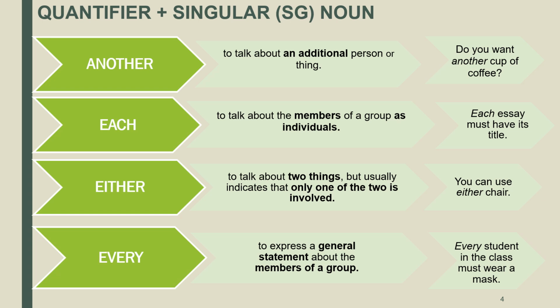Either combines with the noun chair. Finally, the quantifier every combines with the noun student. All these nouns are countable nouns in the singular form. The combinations another cups, each essays, either chairs, and every students are not possible.